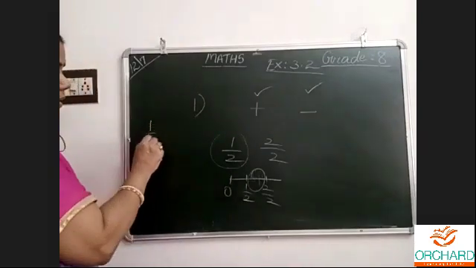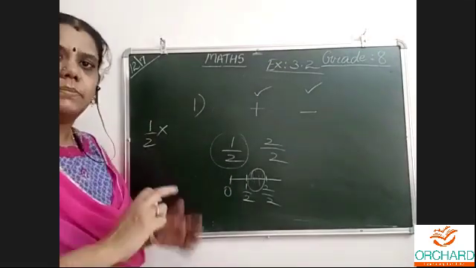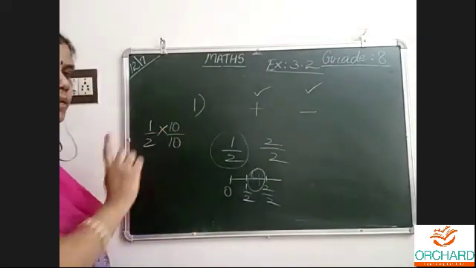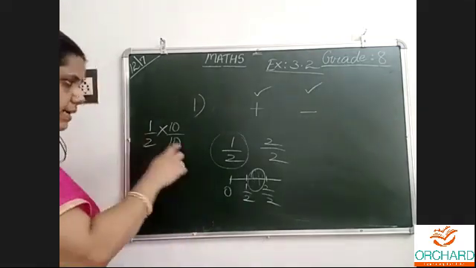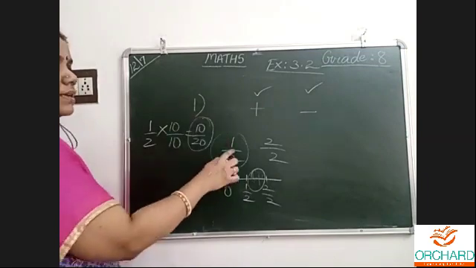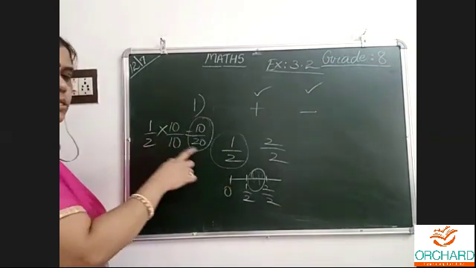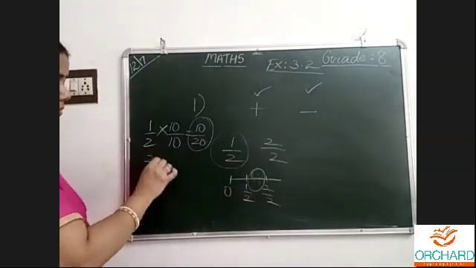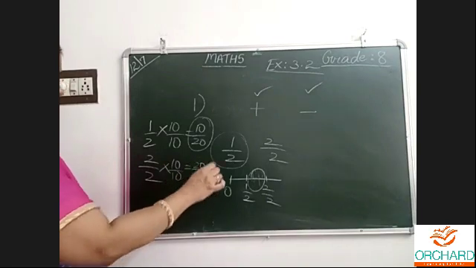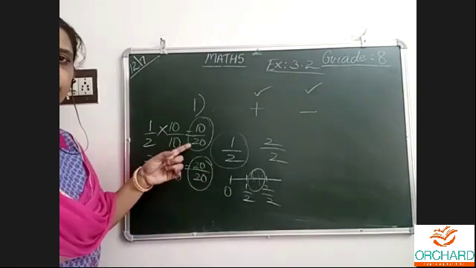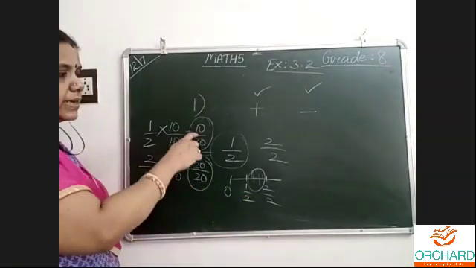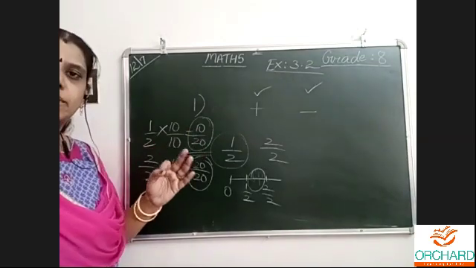First number I must multiply by any number, 3 by 3, 4 by 4, 5 by 5, 6 by 6. For example, I will always do 10 by 10. I told you also while doing, take like this, it is easy. 1 times 10 is 10, 2 times 10 is 20. This is the first rational number, 10 by 20. Now the second rational number, 2 by 2 into 10 by 10, 20 by 20. Now see here, how many numbers are there in between? 10 by 20 and 20 by 20, 11 by 20, 12 by 20, 13 by 20, 14, 15 by 20,